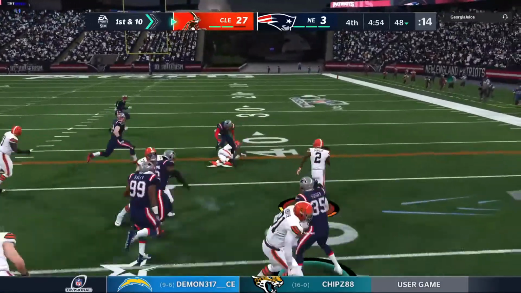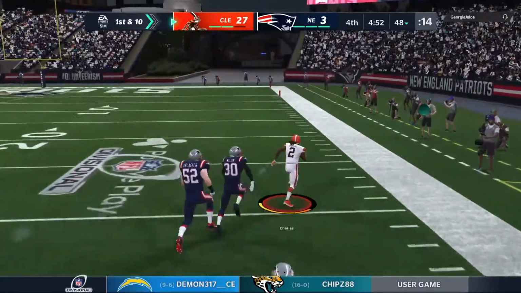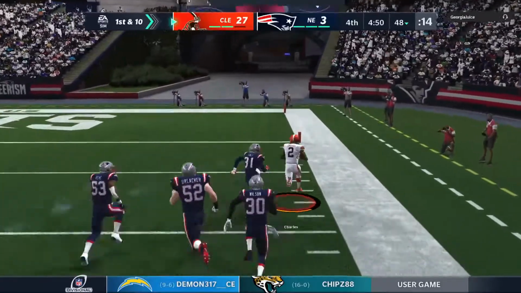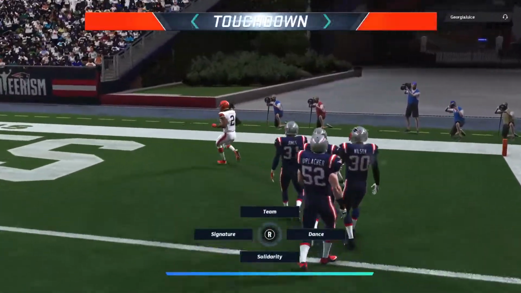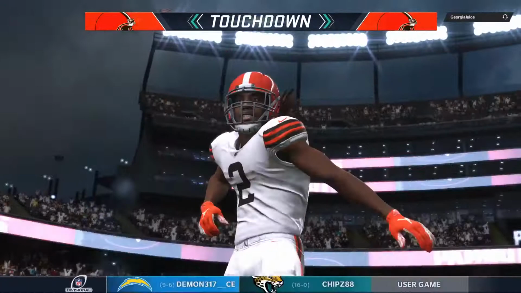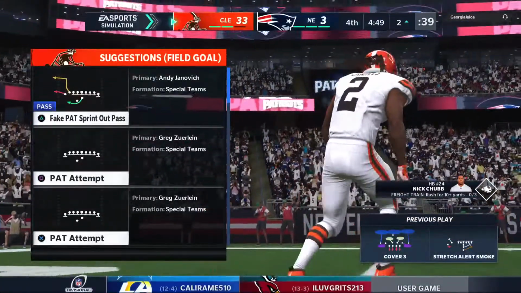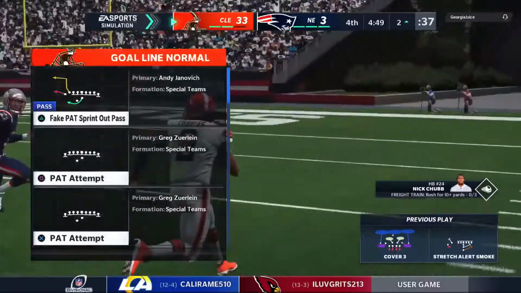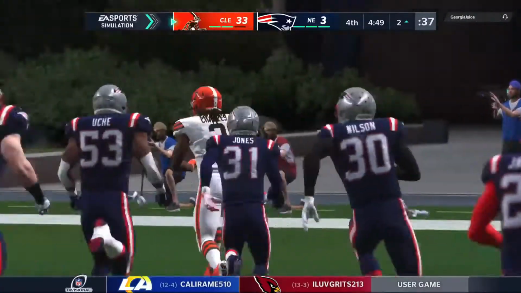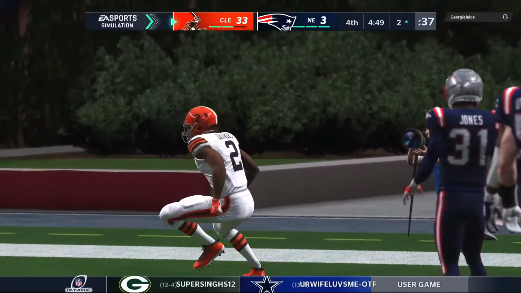Now a handoff looking right. He's got a first down and then some inside the 40. And he'll take it into the end zone for a Browns touchdown. A great effort there. Saving his best for the playoffs with his 3rd touchdown of the game as his guys continue to pour it on.